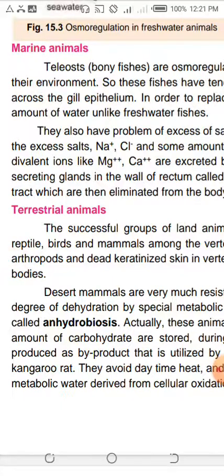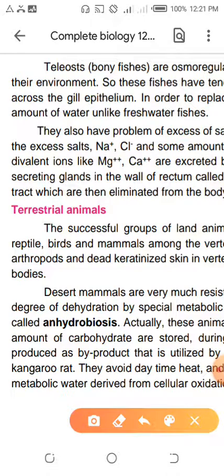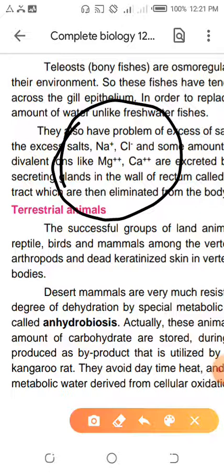They have problems because they have more salts in the body. Why are the salts more? Because they are living in a hypertonic habitat. Habitat means surrounding. Hypertonic means salts are more outside, salts are less inside.